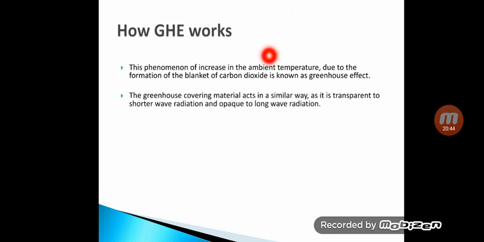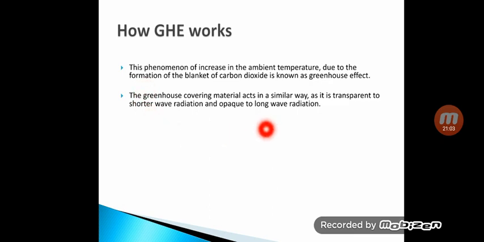This phenomenon of increase in the ambient temperature, because of the entrapment of the solar radiation by the formation of a blanket of CO2, is known as greenhouse effect. This is the main definition of greenhouse effect.